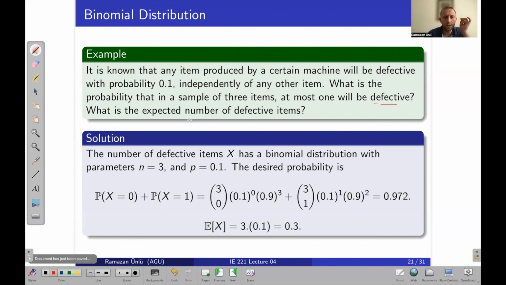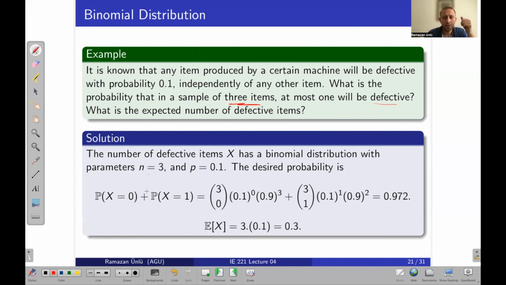And also, what is the expected number of defective items? So actually this is the expectation. The number of defective items X has a binomial distribution. Why? Because we have only two results, failure and success. These are independent and identical, the probability will not change. And also we know the number of trials, 3.